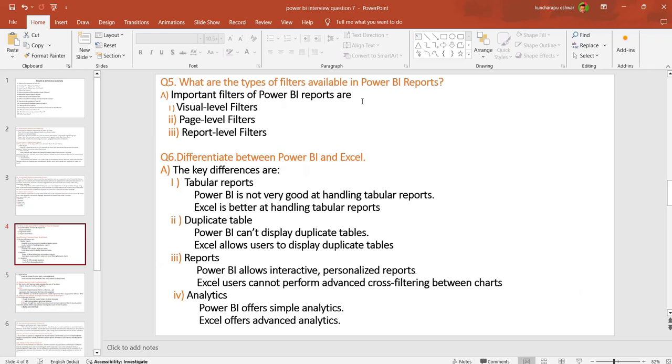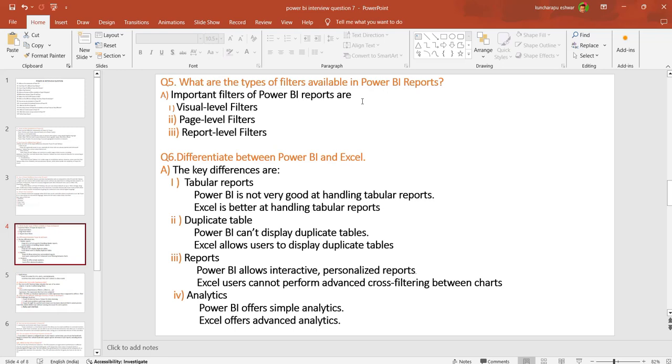Difference between Power BI and Excel. The key differences are, first, Tableau report: Power BI is not very good at handling the tabular report, while Excel is better at handling it. Duplicate tables: Power BI cannot display duplicate tables, while Excel allows displaying duplicate tables also.